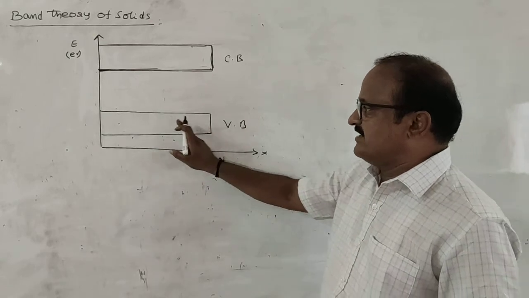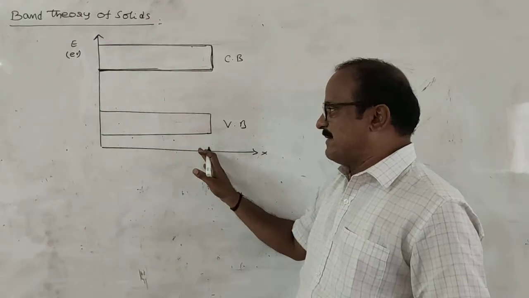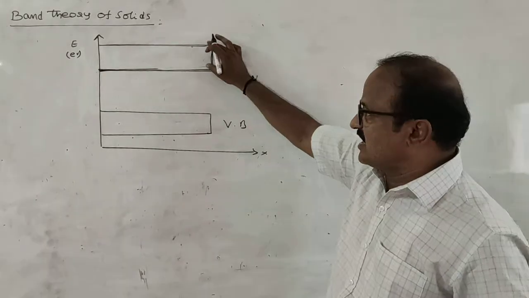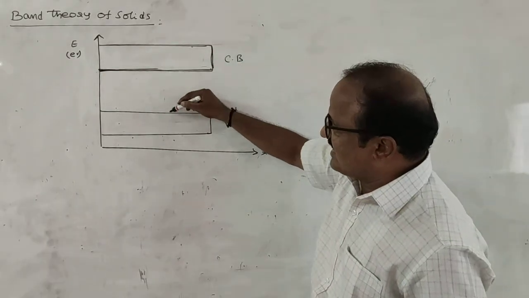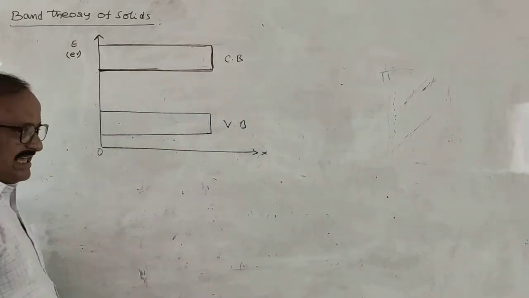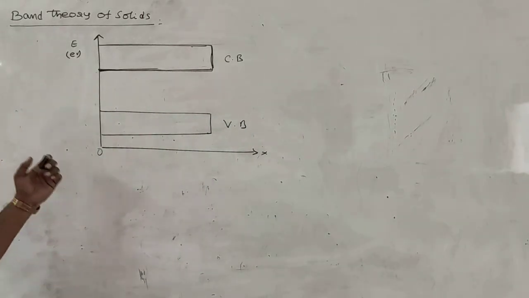A band of energy formed by the valence electrons is called valence band, and a band of energy formed by the conduction electrons or free electrons is called conduction band. And the gap between valence and conduction band is called forbidden energy gap. So at 0 Kelvin,